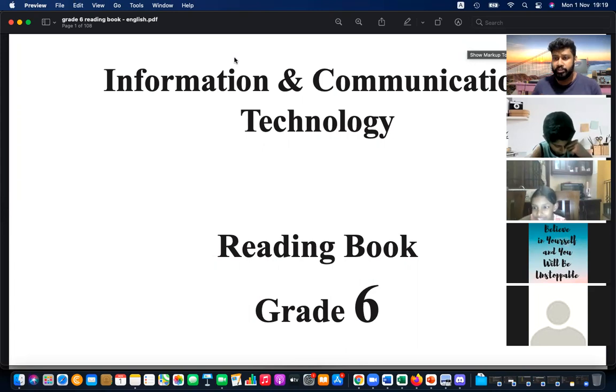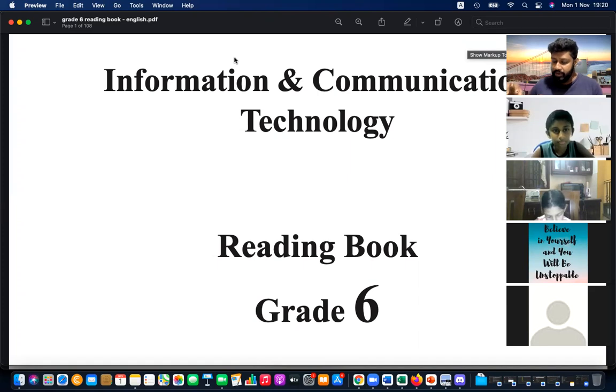If you have any language issue, like if you cannot understand the language properly, if you are in a single medium school and you are only doing ICT in English medium, with other subjects in the single medium, you can also come to the grade 6 single medium class, which was just earlier.